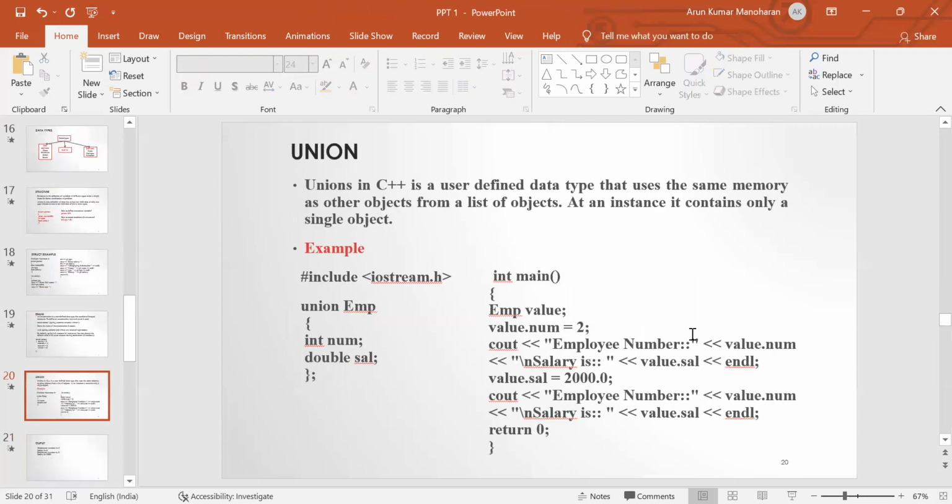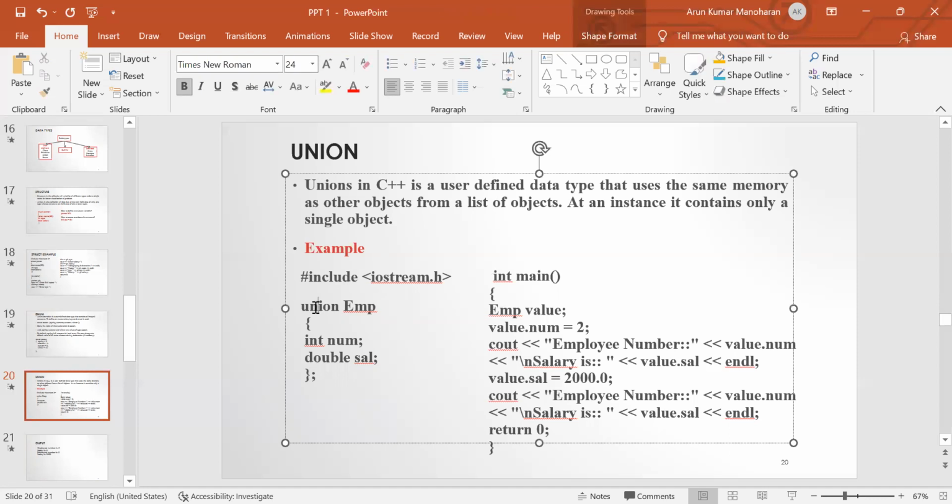Next one is a union. Union is also a user defined data type. Both structure and union are user defined data types. In a union, the data members share the same memory. In the union declaration, union is a keyword followed by emp, the union name. Inside this union we have declared two variables: one is num and another is salary.